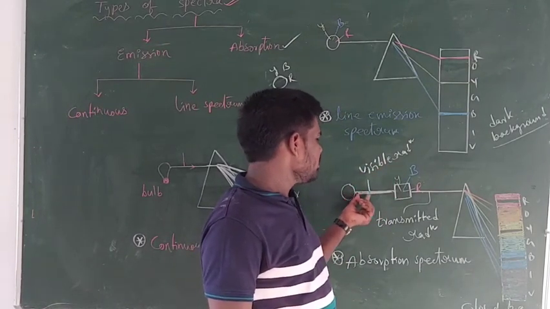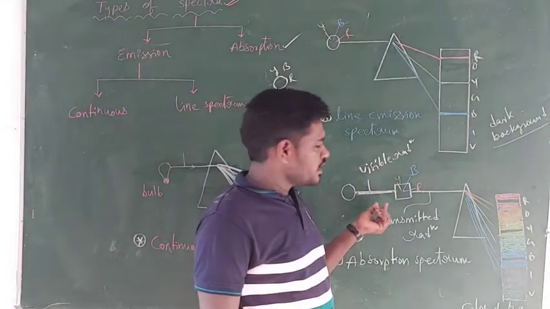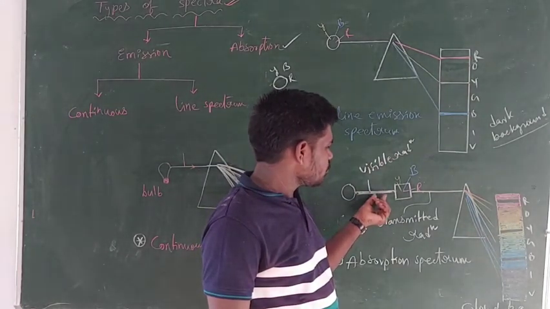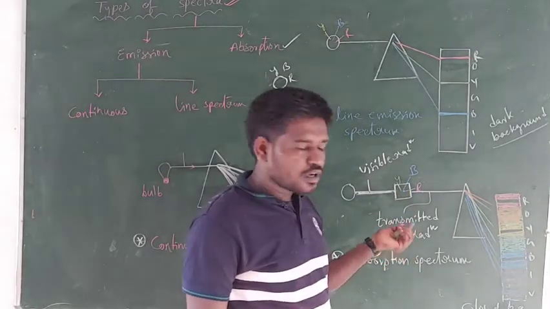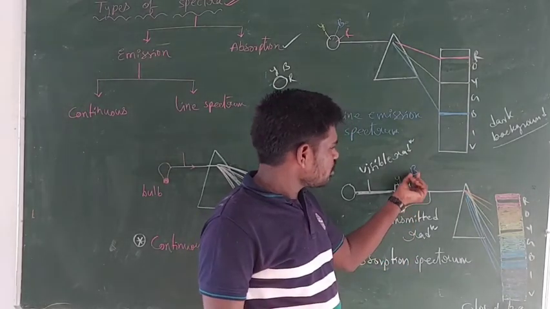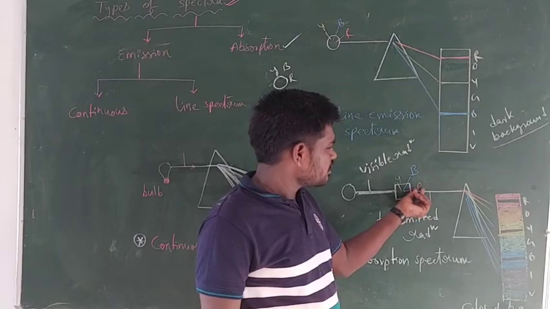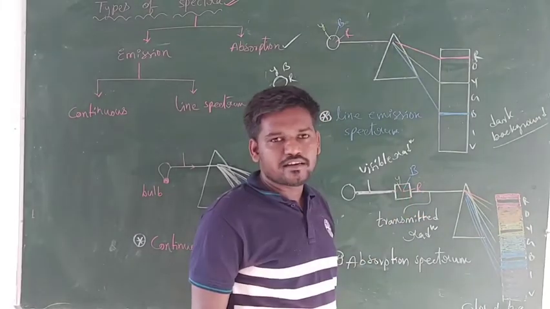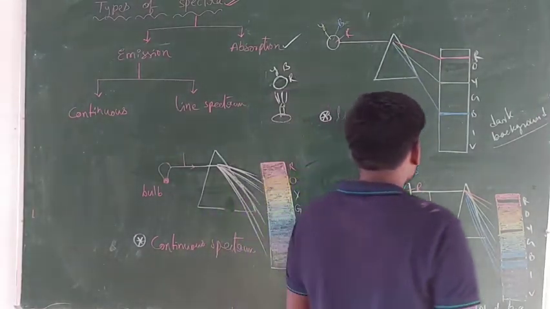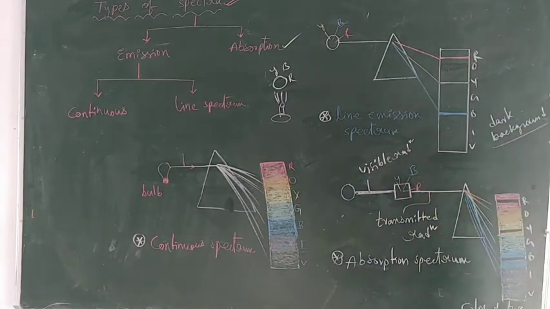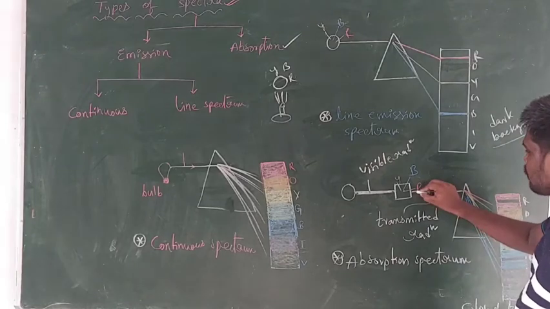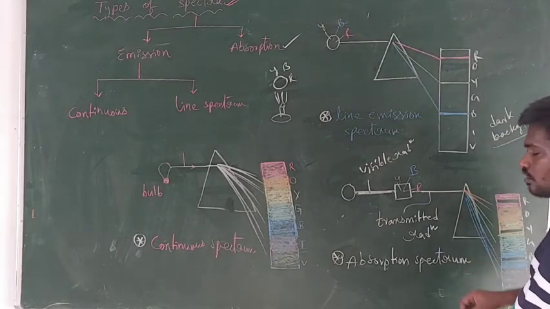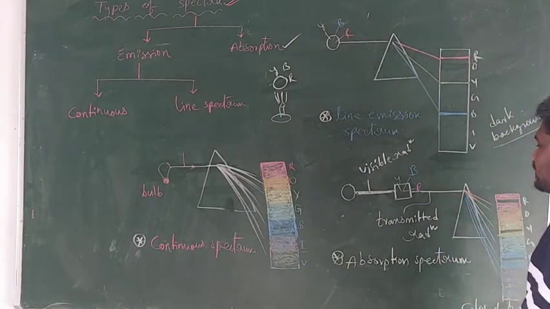This visible radiation is falling on this body, and this body is absorbing a small part of yellow light, a small part of blue light, and a small part of the red light. Next guys, after absorbing a small component of yellow, blue, red, the rest of the light is passed through the body. So this is known as the transmitted light.